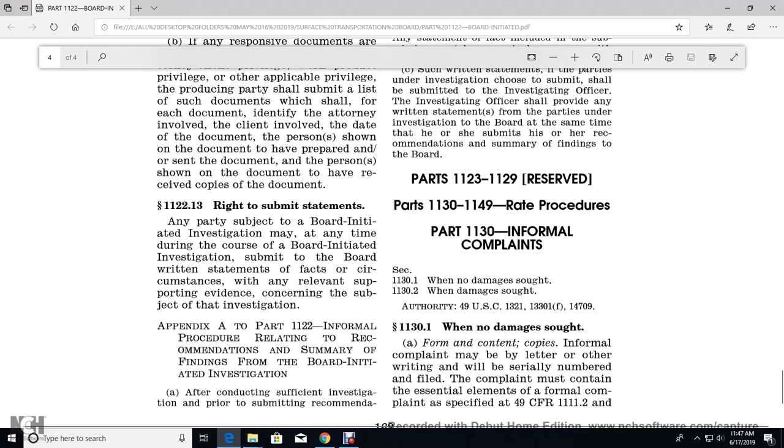And we don't read appendixes, but Appendix A, Part 1122, shows the informal procedure relating to the recommendation of the summary of the findings of the board-initiated investigations. And 1122.23 through 29 is reserved, and then parts 1130 through 1149 will be rate procedures.